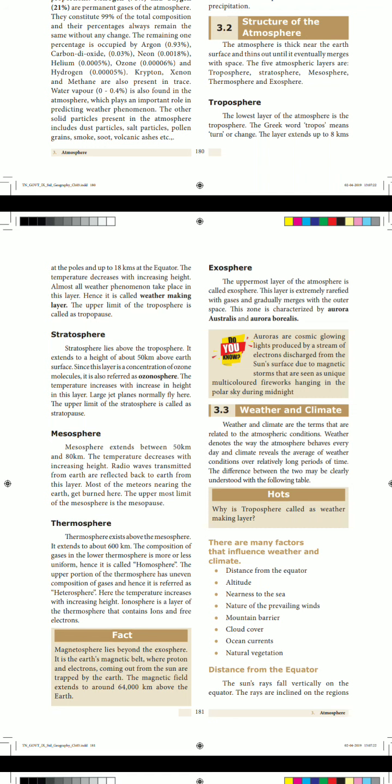It will be seen with multicolors. Next one, weather and climate. What do you mean by weather and climate? These are the terms that are related to atmospheric conditions.